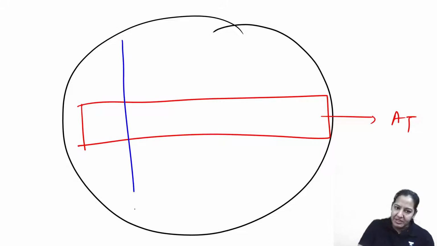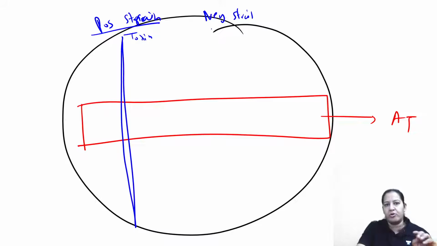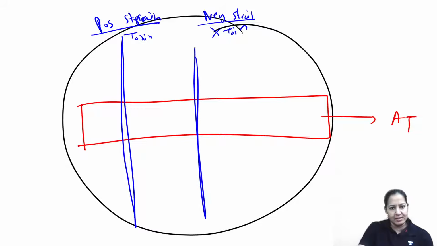Now take the first strain. The first strain is a positive strain. Positive strain means you know that it produces toxin. You are sure that it produces toxin, right? Take a negative strain also for the control. These are the two controls. You know that it does not produce toxin. You are sure it does not produce toxin. This is a negative strain.